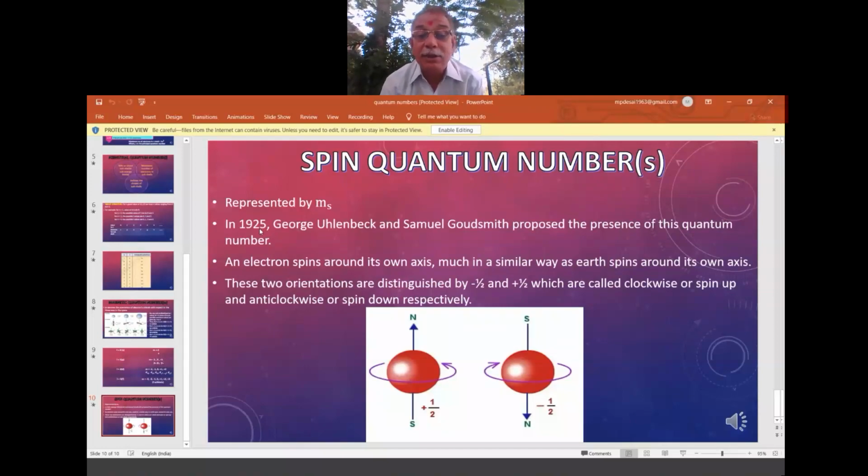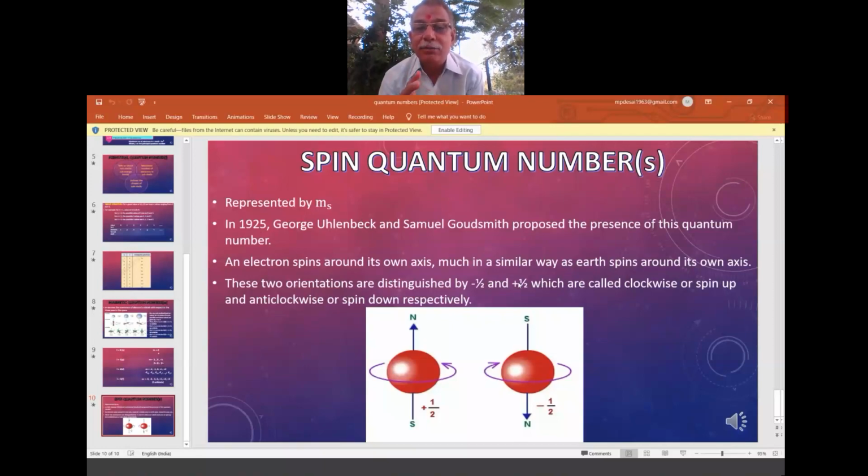It is given as minus half and plus half. There is no meaning in the fraction minus half, plus half as a number. The meaning is anti-clockwise and clockwise. Clockwise is given plus half, anti-clockwise is given minus half.